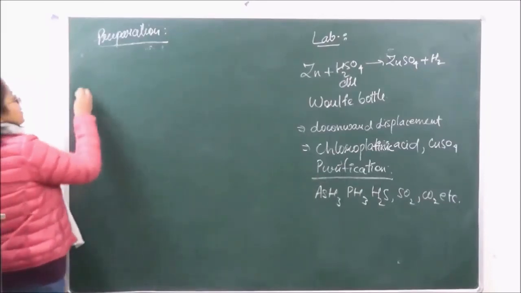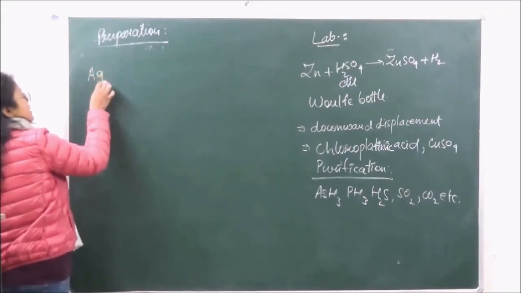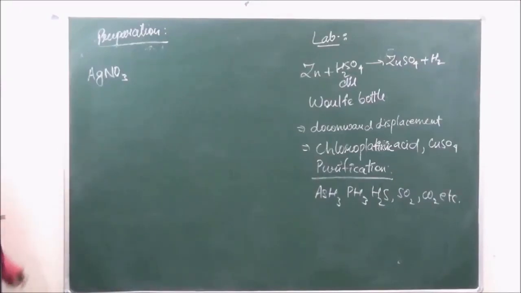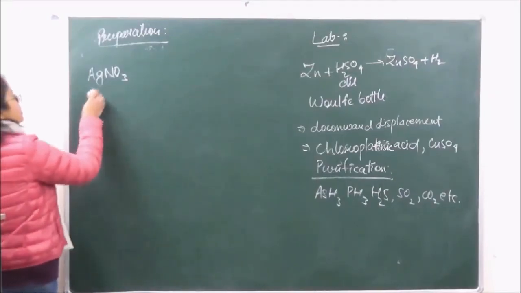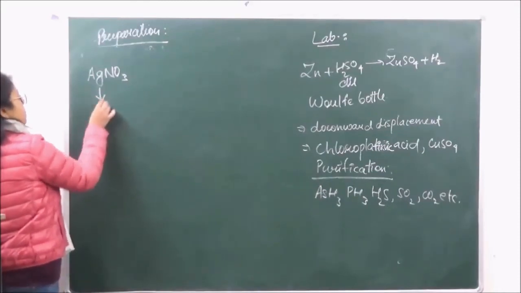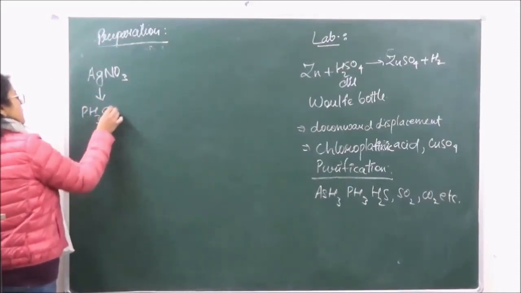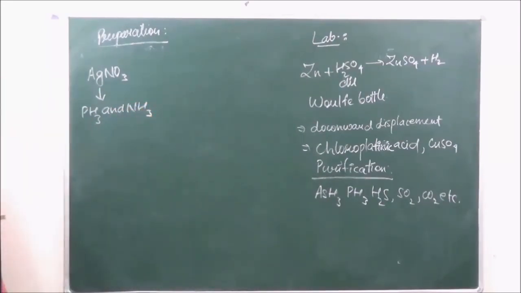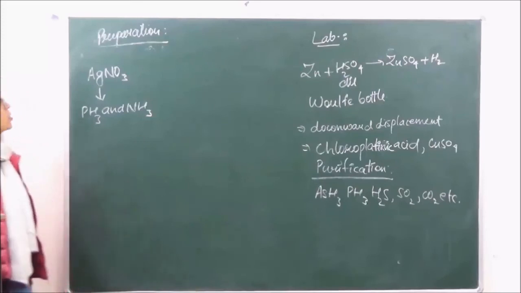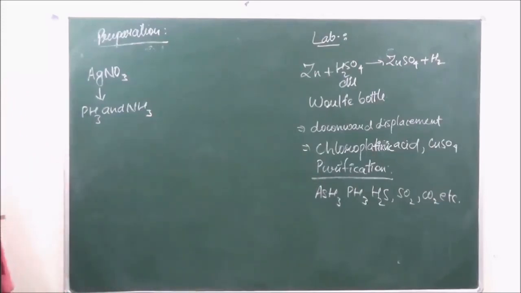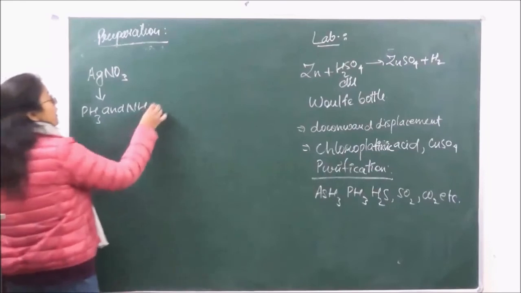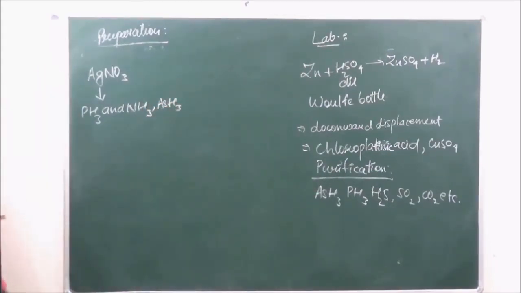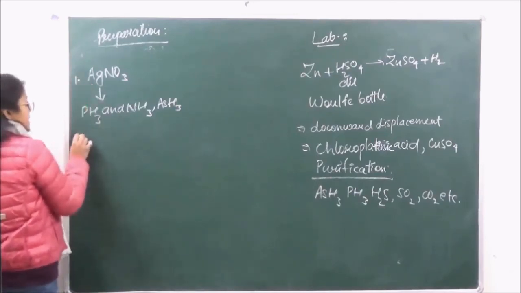These 3 bottles are going to contain, in the first bottle, AgNO3, which is going to remove PH3 and NH3. So in the first bottle we are taking AgNO3, which is removing PH3 and NH3, and also it is going to remove arsenic hydride. Okay? In the second bottle we are going to take lead acetate.